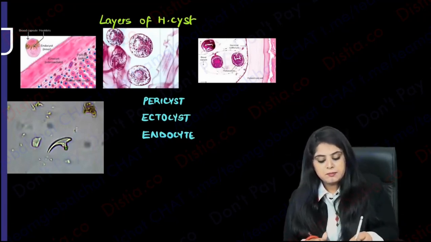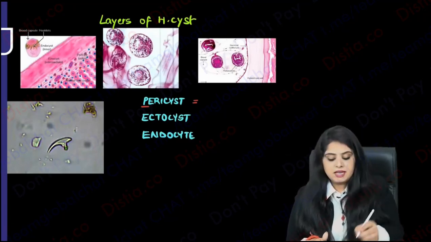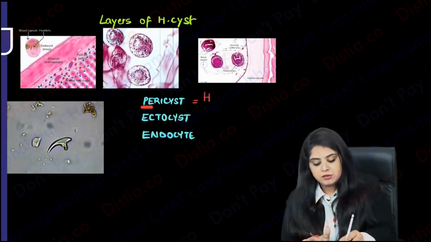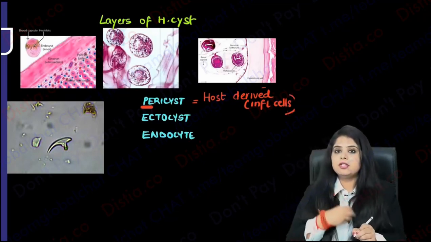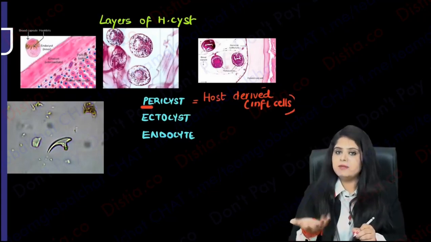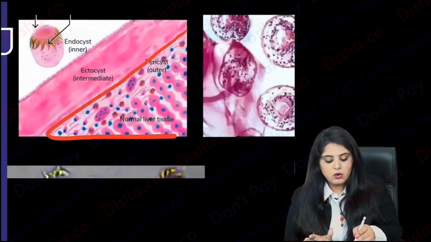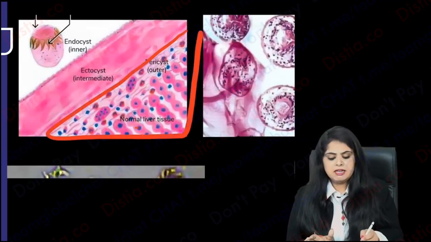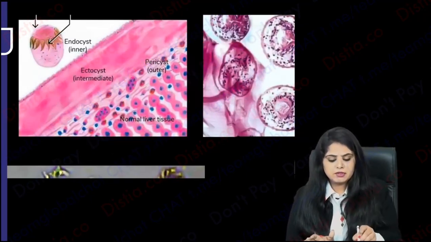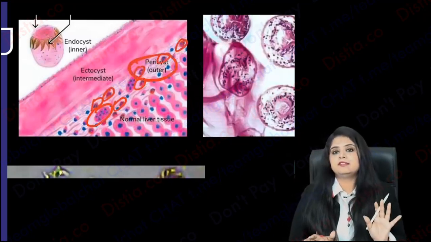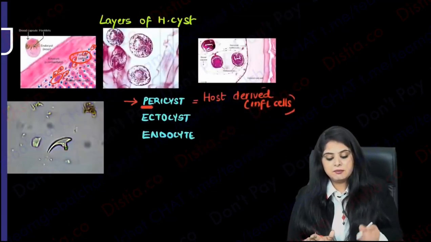First and foremost, pericyst is something which people have made. Meaning, I have made it. It is host derived. It is going to be nothing but inflammatory cells. If a parasite comes into your body, you will make some neutrophils, monocytes, macrophages. You will make some inflammatory cells, right? So this entire inflammatory cell layer, along with the normal part of the liver or lung or wherever it occurs, plus all this inflammation, eosinophils, neutrophils, becomes the pericyst. This is our contribution.